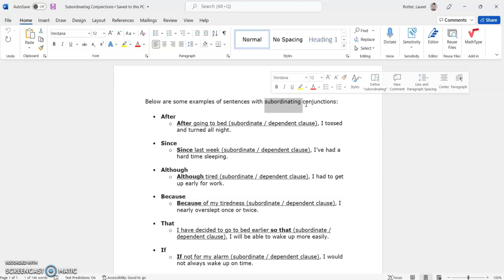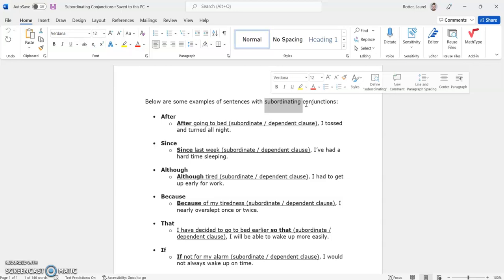An independent thought, or main clause, or complete thought, is a sentence that has a subject. The subject is some noun that's doing an action. They have a verb. We haven't talked about verbs yet, but those are actions or possession. And then logic. It has to make sense. Whatever the subject is doing, it's clear, and there are no questions left.